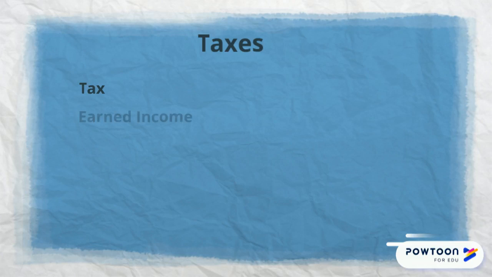Earned income results from wages, salary, commission, fees, tips, and bonuses. Investment income, however, is the result of earning dividends, interest, or rent.